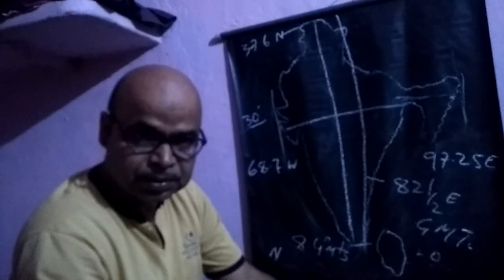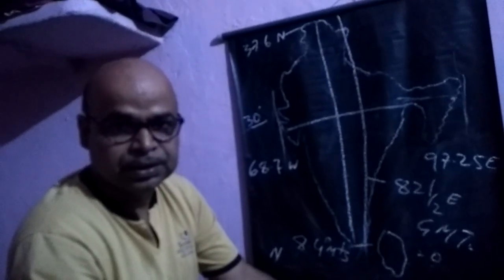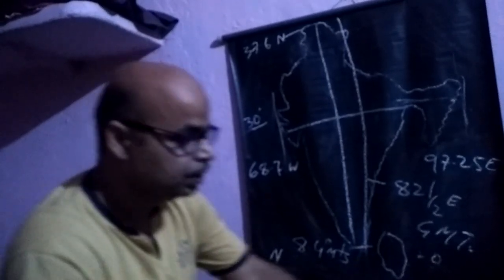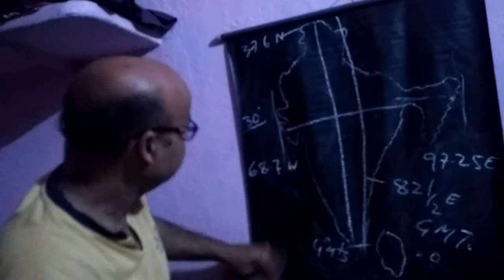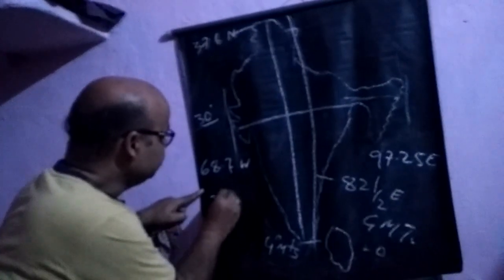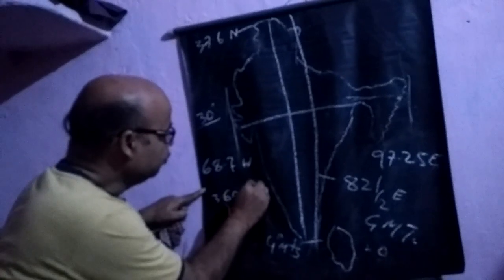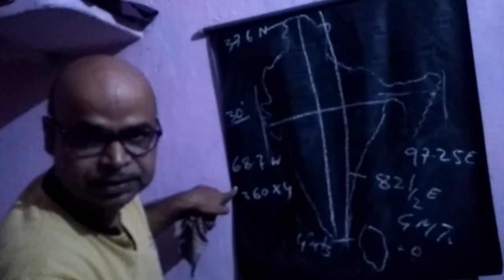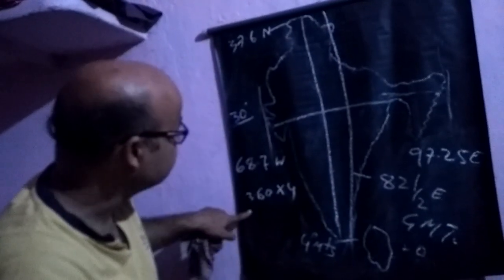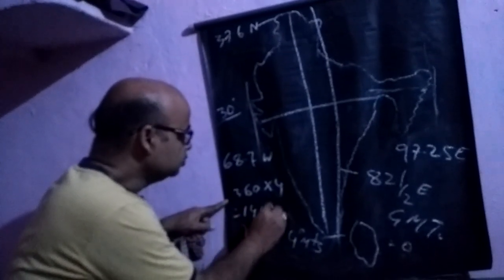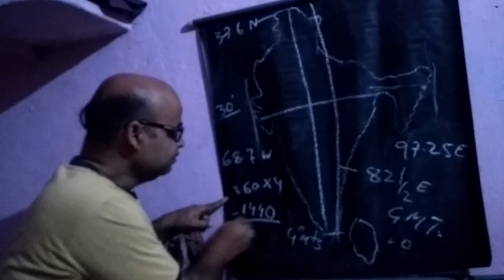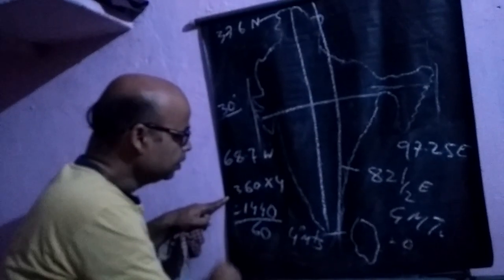If it moves 360 degrees, it takes 360 into 4, because it takes 4 minutes per degree. So 360 into 4 is 1440, and it is divided by 60.